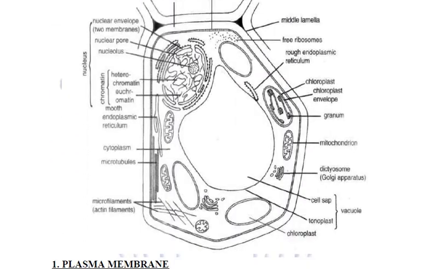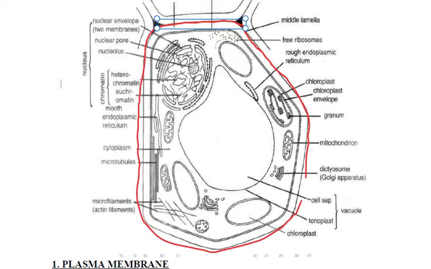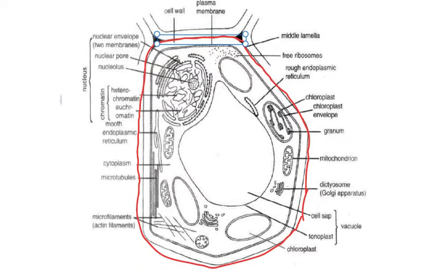Now when we talk about a plant cell, in a plant cell we have a separate, distinct, extra covering, which I am marking right now. This outside covering is known as the cell wall. This outer covering is called the cell wall.